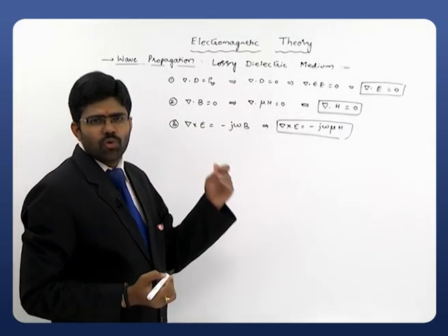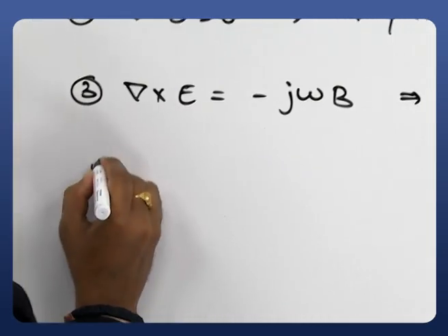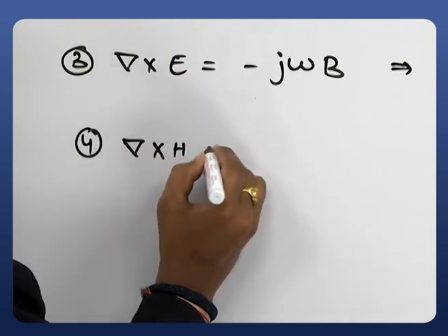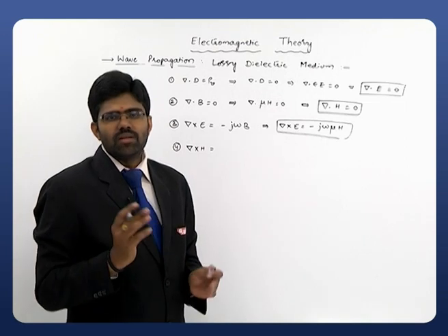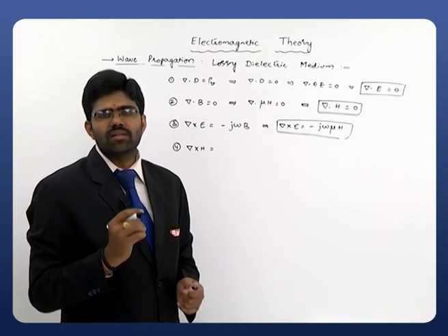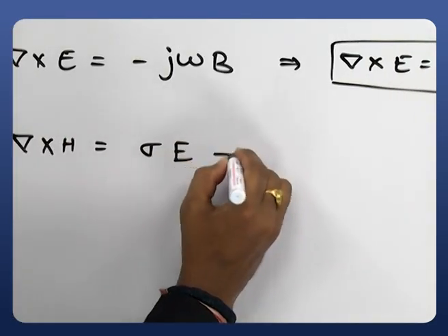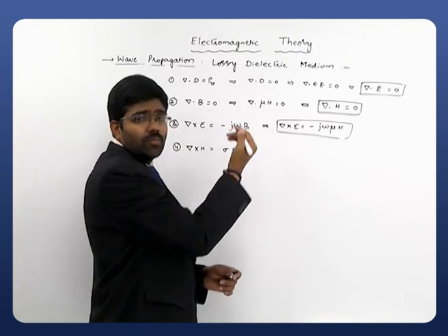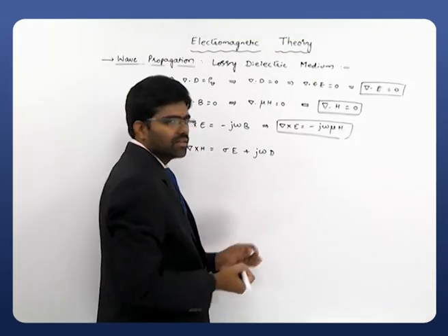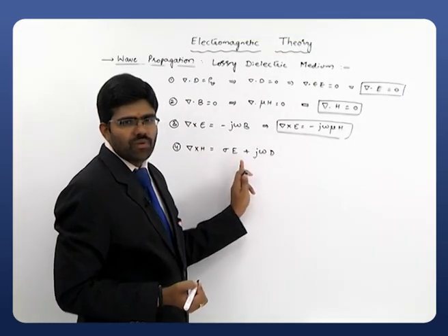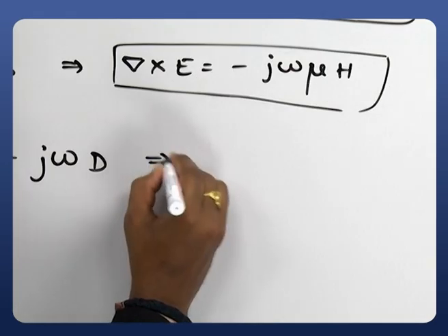So keep it aside. Go for the fourth equation, that will also be considered in phasor domain. The fourth equation that we have is del cross H equals J plus dou D by dou t. If you remember that, we can modify it. J is conduction current density. Conduction current density can be written as sigma E. Therefore, simply this can be written as del cross H equals J plus dou D by dou t. Dou by dou t can be replaced with j omega D. Right. So simply this is a phasor notation of our fourth Maxwell's equation. Del cross H equals sigma E plus j omega D, which is nothing but our Ampere's law.